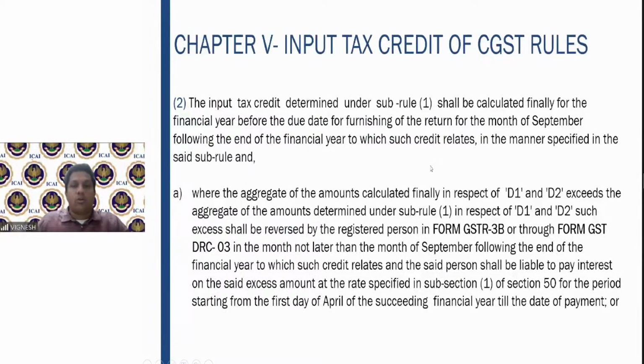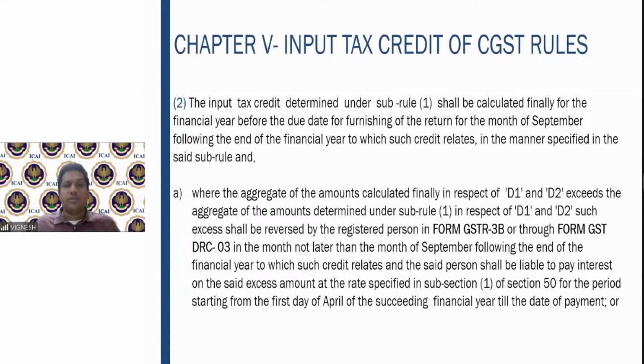And you will calculate as per sub rule 1. That means what? After the end of the year, every month you have calculated D1, D2, D1, D2. Based on that, you did the reversal and payment of tax. After the end of the tax period, you have clarity with regard to what is the exempt turnover for the entire year and what is the total turnover for the entire year. Similarly, common input tax credit for the entire year, you have clarity.